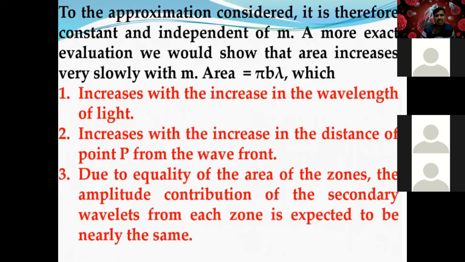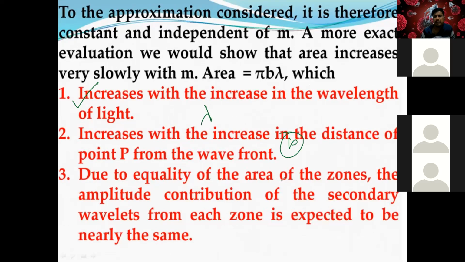So what are finally the conclusion points? The area increases with increase of the wavelength, and increases with increase of the distance from O to P, which is b.